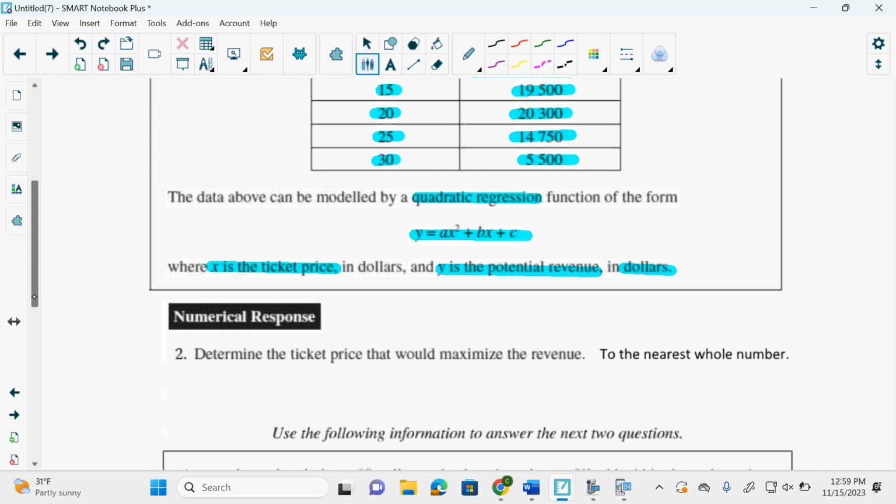And then it wants the ticket price that would maximize the revenue. Ticket price, maximize revenue. I see maximize. I know I have to find the maximum. Do they want the x or the y with ticket price?